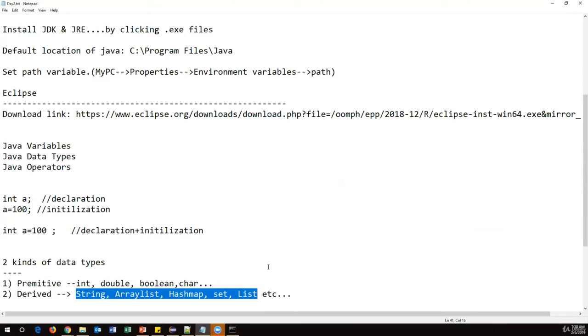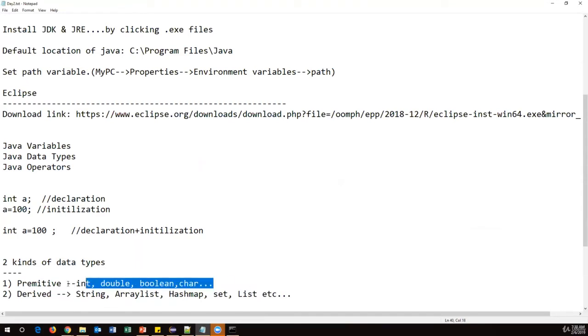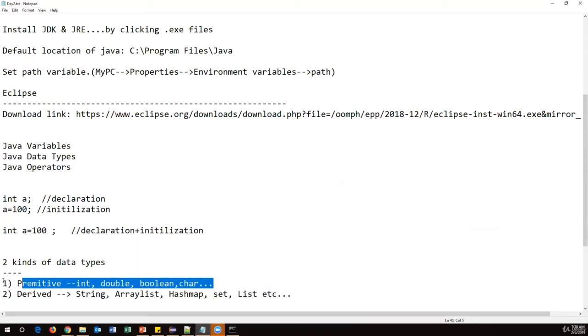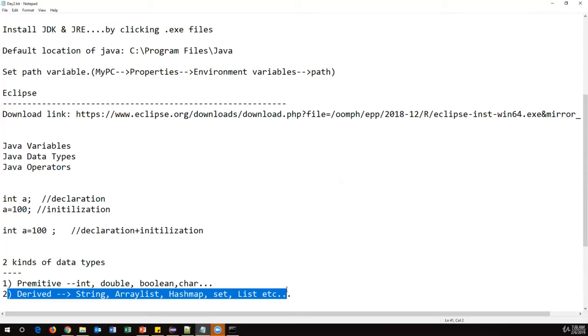Okay, so in the coming sessions, I'm going to discuss all these things slowly one by one. So basically, there are two kinds of data types: primitive and derived data types. So integer, double, boolean, character, these are all primitive data types, and these are all derived data types. The basic difference is primitive data types are just keywords, and derived data types are basically predefined classes, and we can also use them as a data type. So that is the only basic difference between these.